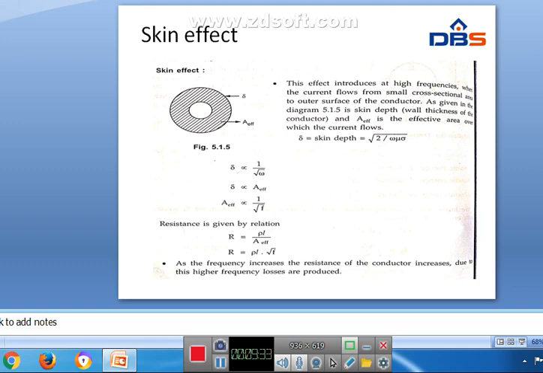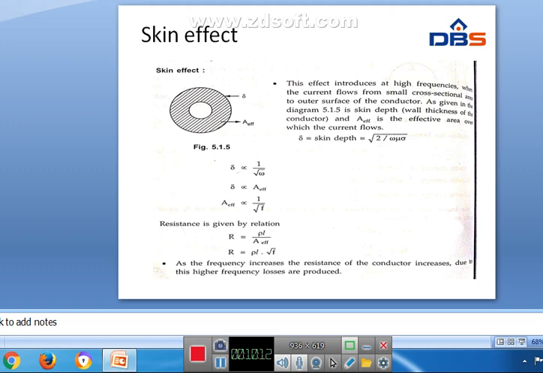Skin effect is introduced when the current flows from the small cross-sectional area to the outer surface of the conductor. Here delta is the skin depth. You can see the relation here.